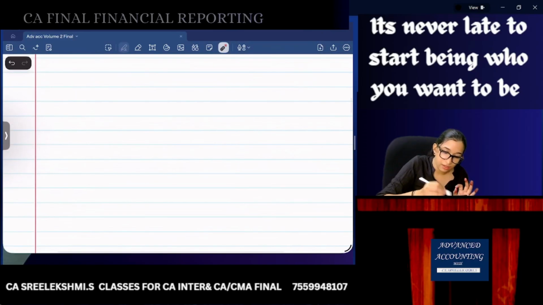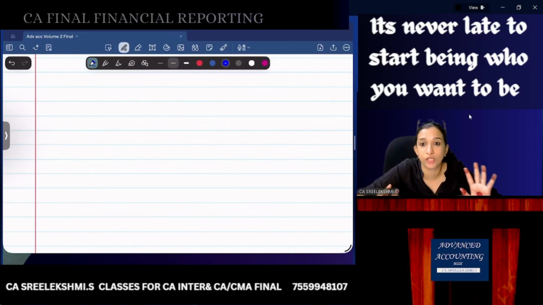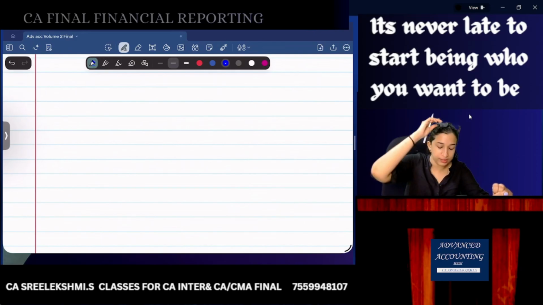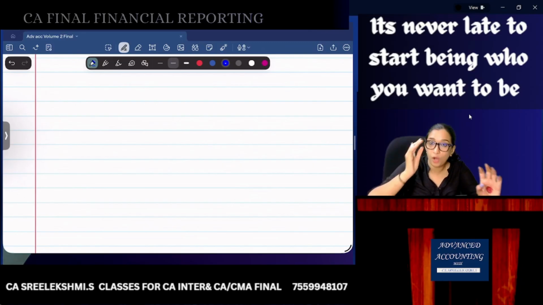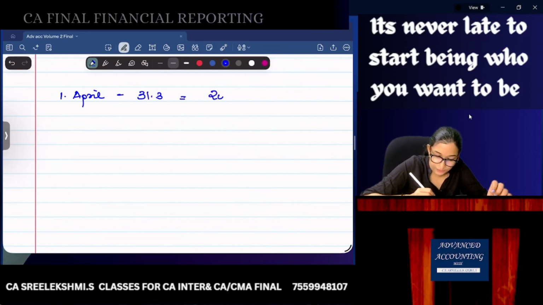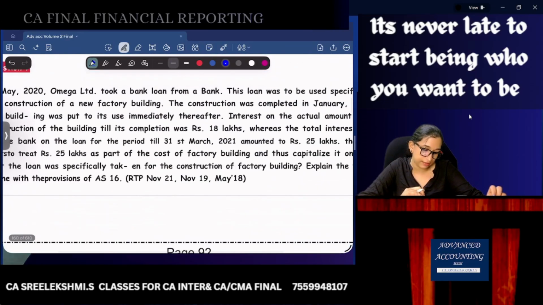All the loans given are general borrowings. Therefore, we should take all the borrowings. First, from the beginning of the year, meaning 1st April to 31st March, you have a 20 lakhs intercorporate deposit. And what is the interest rate given?